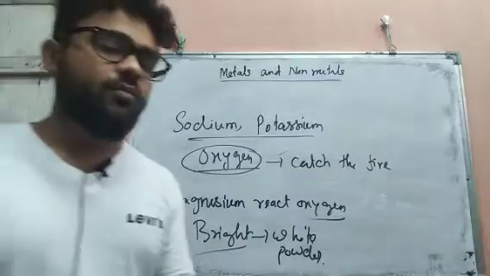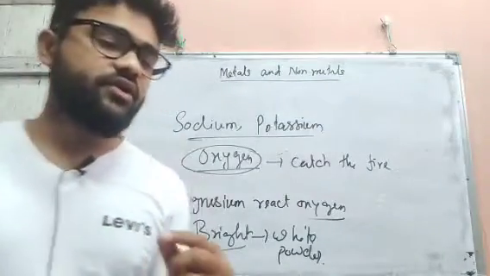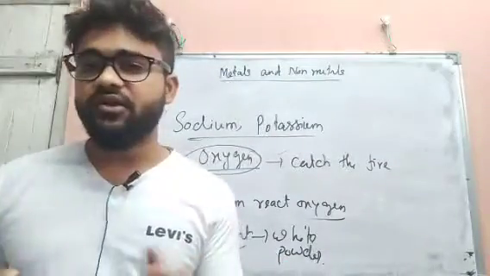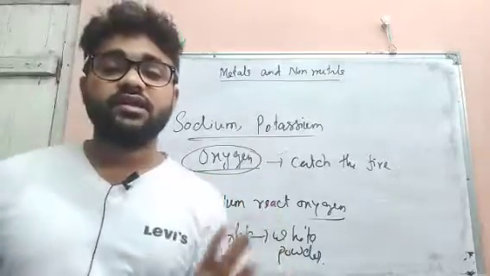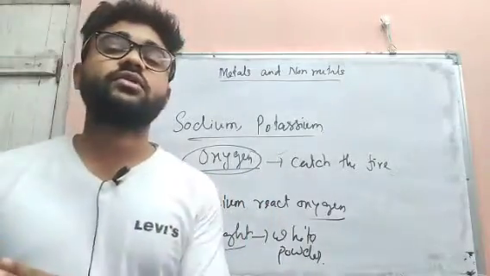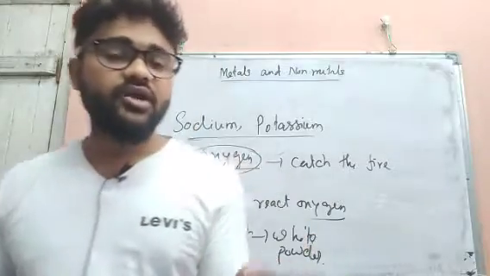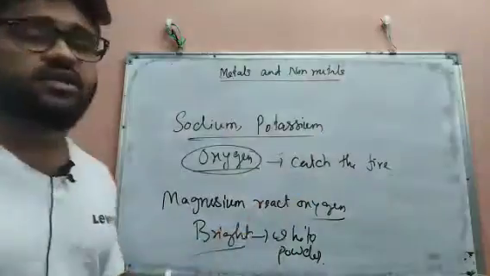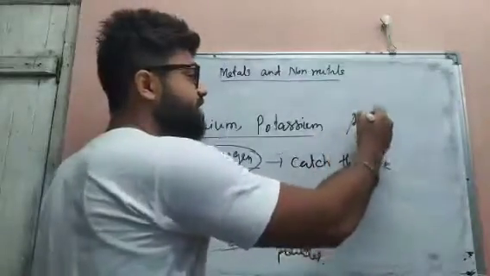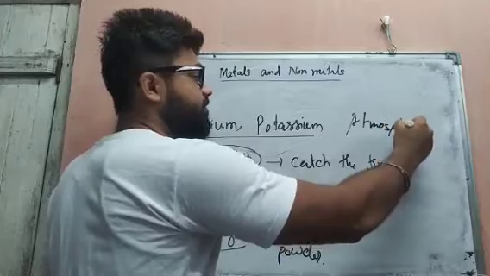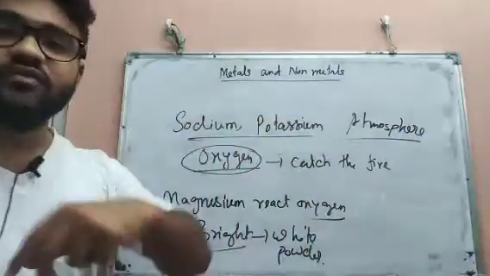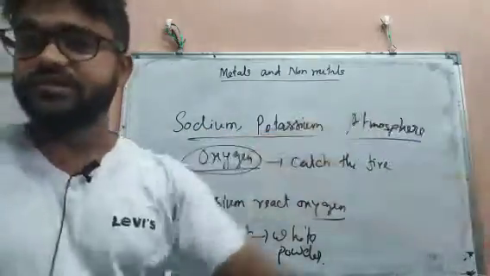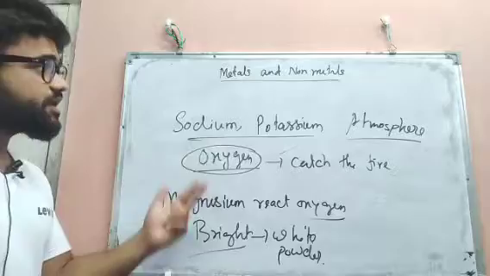Okay, and next, copper and iron react with oxygen only when heated to a very high temperature. That means generally copper and iron never react, but if you heat them to a very high temperature, then copper and iron react with oxygen. So now the question is, from where will we get the oxygen? Obviously we will get the oxygen from the atmosphere. We do not need to provide extra oxygen. They will automatically get the oxygen from the atmosphere. So these are the chemical properties.